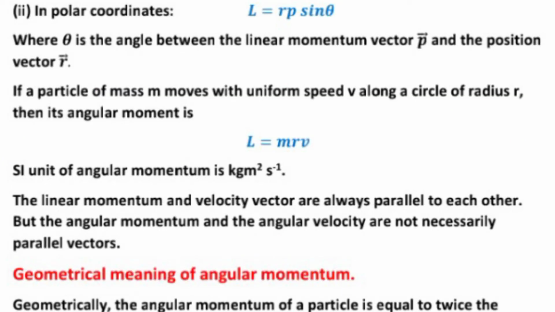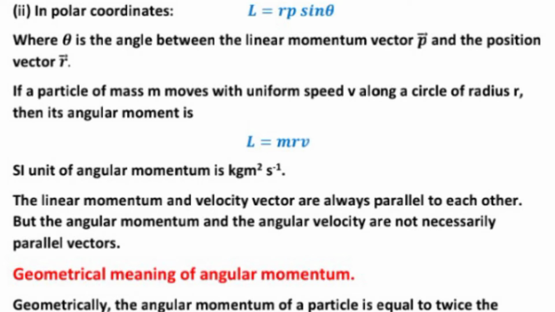If a particle of mass m moves with uniform speed v along a circle of radius r, then its angular momentum L equals m r v. SI unit of angular momentum is kilogram meter square per second. The linear momentum and velocity vector are always parallel to each other, but the angular momentum and the angular velocity are not necessarily parallel vectors.